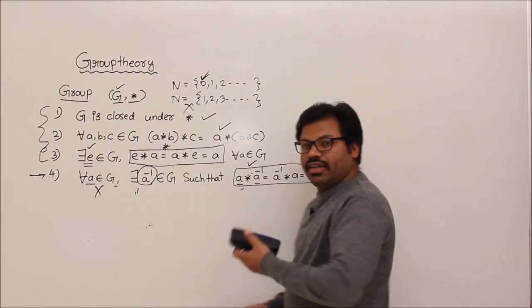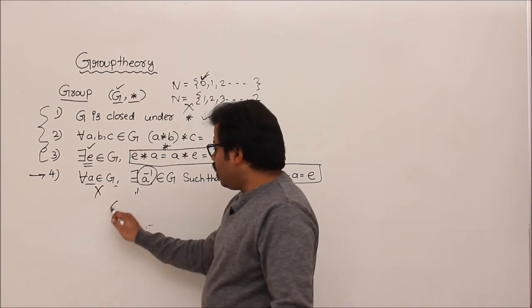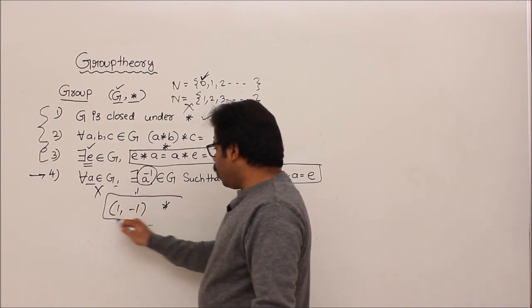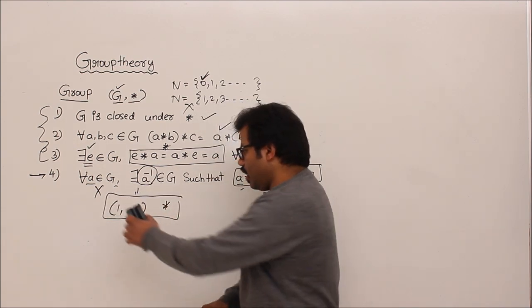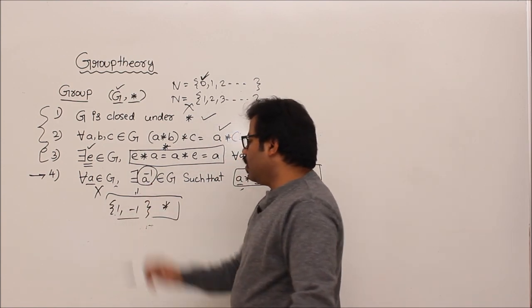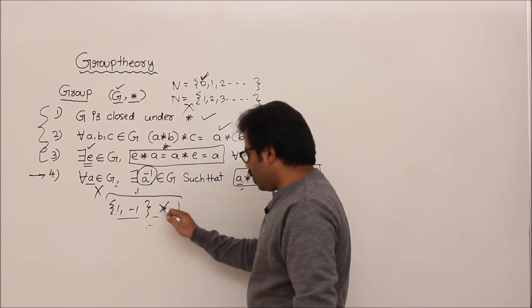Sir, is it not a monoid? Yes, it is a monoid. Let us take one more example. Multiplication. 1 and minus 1 and multiplication. Is it a group? A very small set. See, my intention in writing the set, okay? Don't get confused. So, the set is 1, minus 1, and the operator is multiplication. Let me use this one.